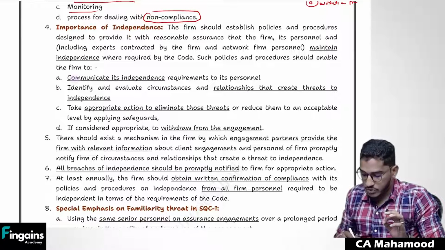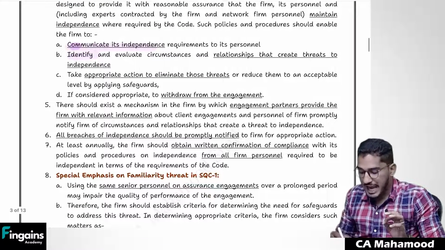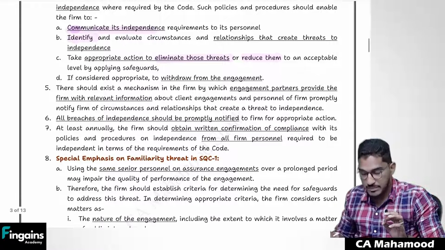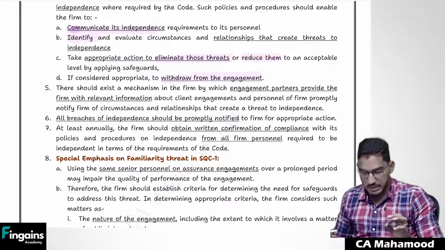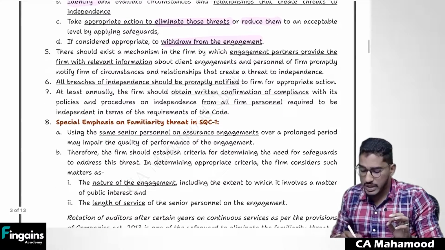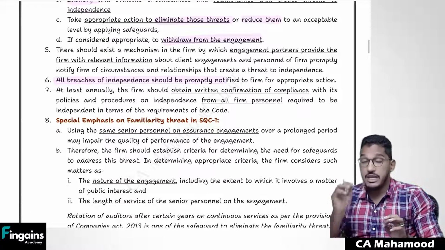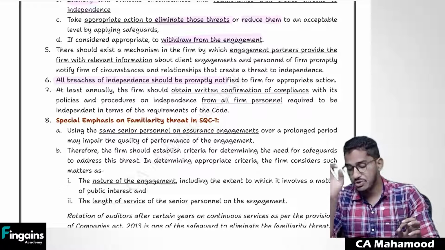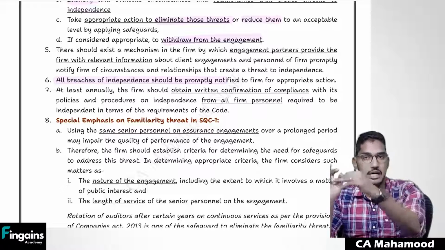So as a firm, you should communicate independence to your staff. You should identify what kind of relationships create threat. Then you should take action to eliminate those threats or reduce them. In case you are unable to reduce them, then you have to withdraw from the engagement. And one more thing, if anybody has done a breach of independence, that should be immediately brought to the head of the firm.